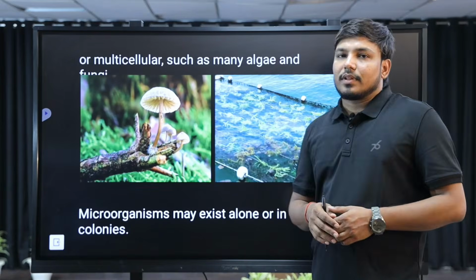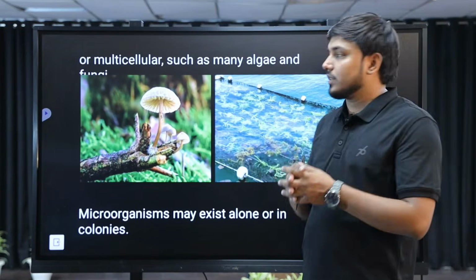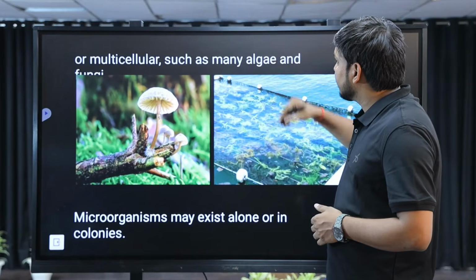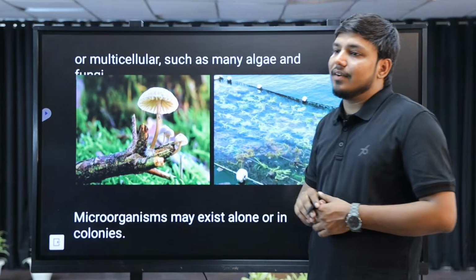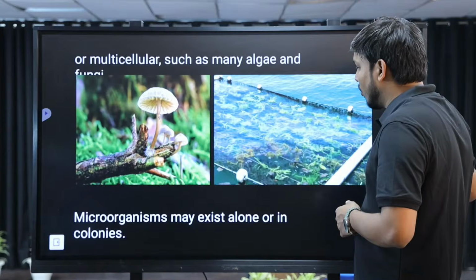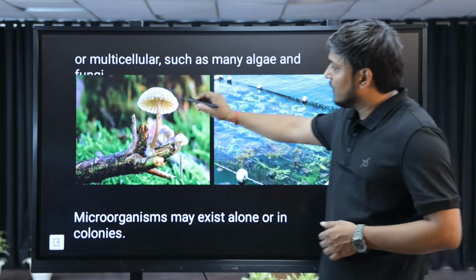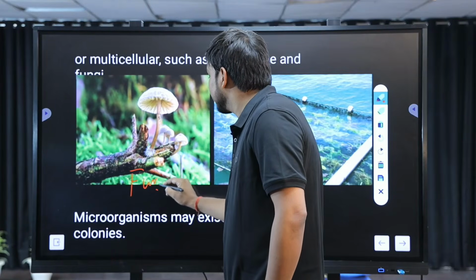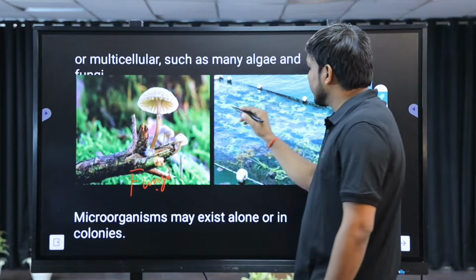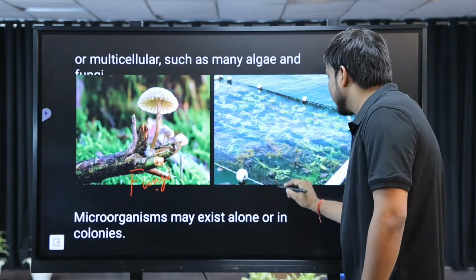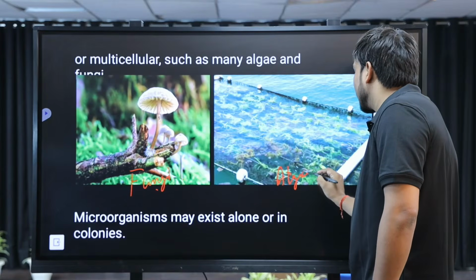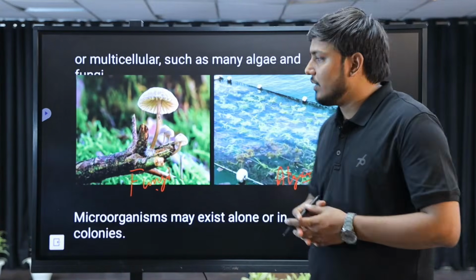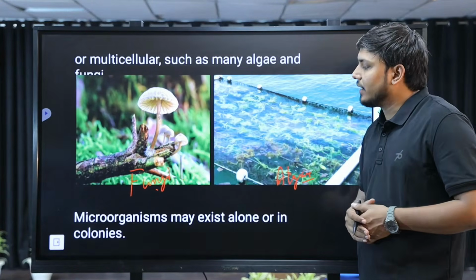They can be unicellular, they can be multicellular also. In the multicellular category, among microorganisms, are algae and fungi. Algae and fungi are examples of multicellular organisms. As you can see here, this is an example of a fungus, right? The mushroom is a kind of fungus, and you can see the structure of algae here, that is algae, right? So an organism can be multicellular and it can be unicellular also. Multicellular examples: algae and fungi.